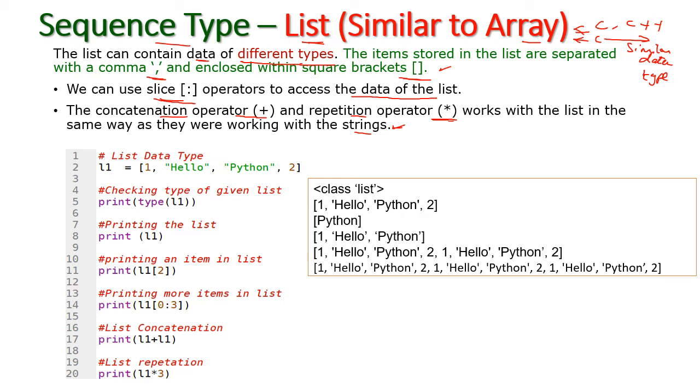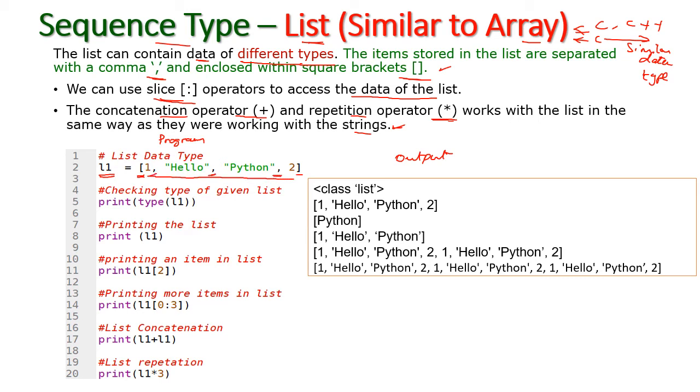This is the program and this is my output. I am using Spyder IDE for this example program. So here I have created one list variable with the given values. For creating a list variable, we have to use the square bracket. Within the square bracket, we can have different data items which are separated by comma.